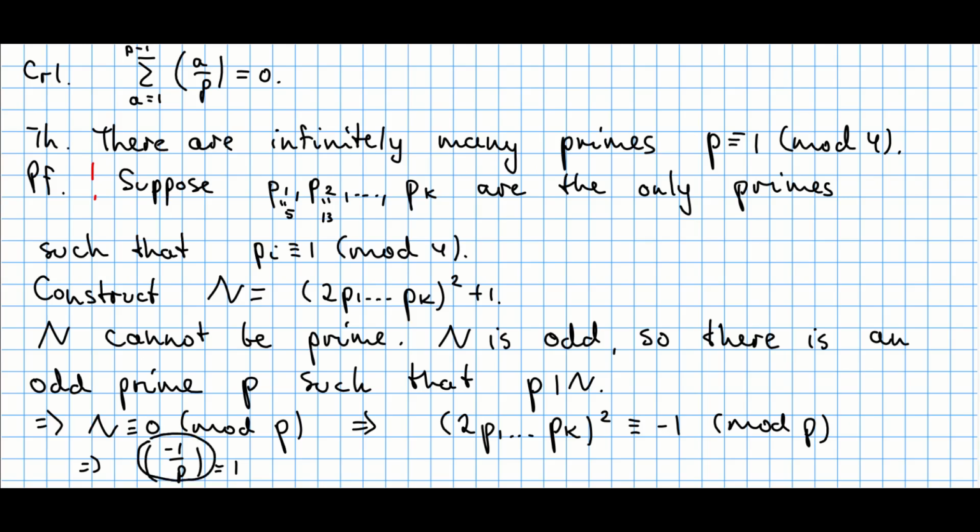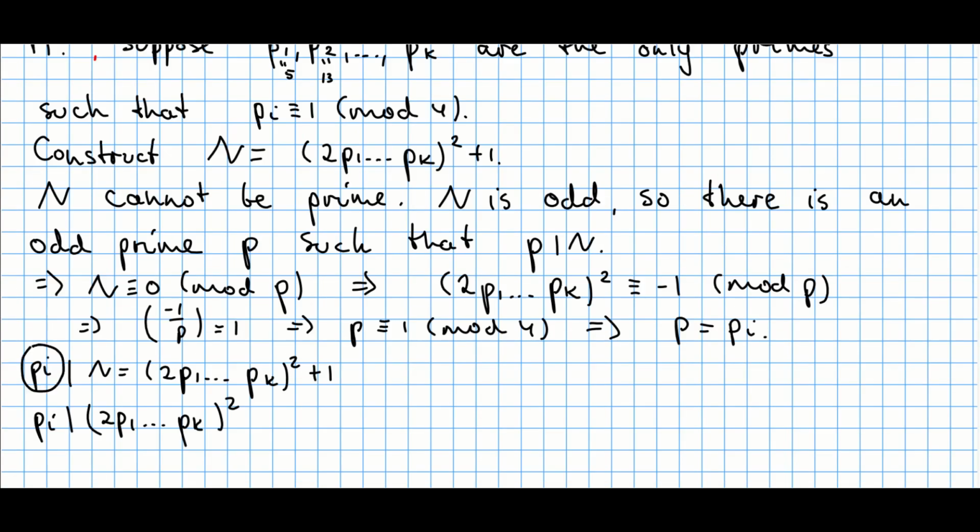From property 5, this is equal to 1 as long as this prime p is congruent to 1 modulo 4. So this prime belongs to the family of those primes. So this p has to be equal to one of those pi's.